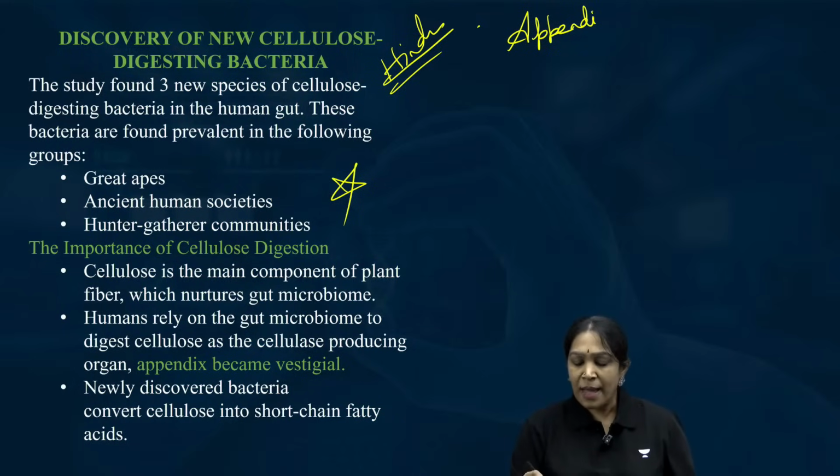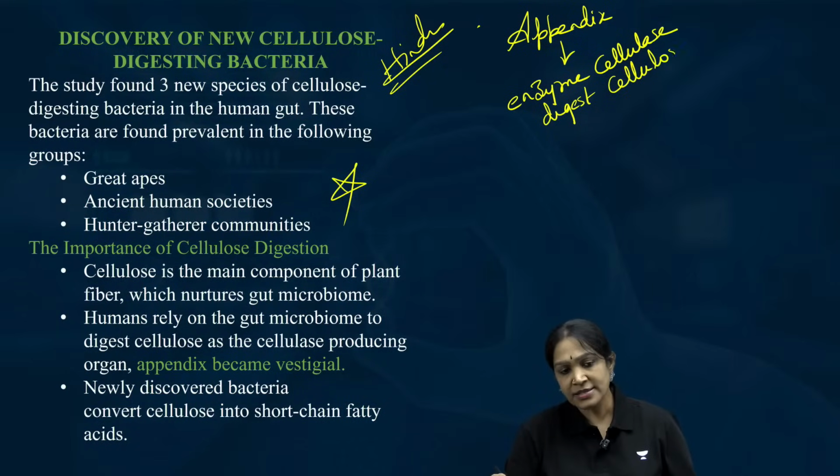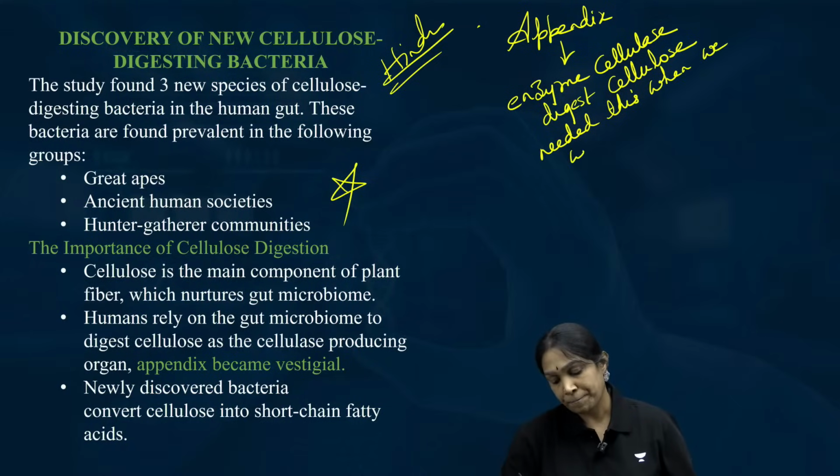This is very important for us because, do you know, we have this organ called the appendix. The appendix produces an enzyme called cellulase, and it will digest cellulose. Is it clear? We needed this when we were monkeys.